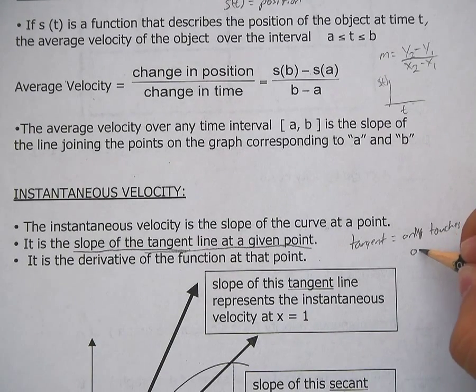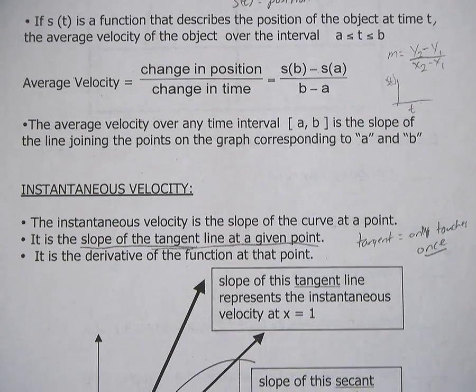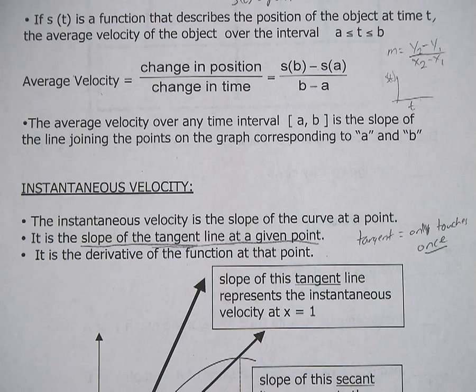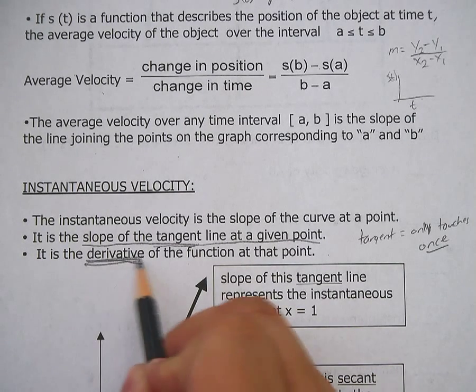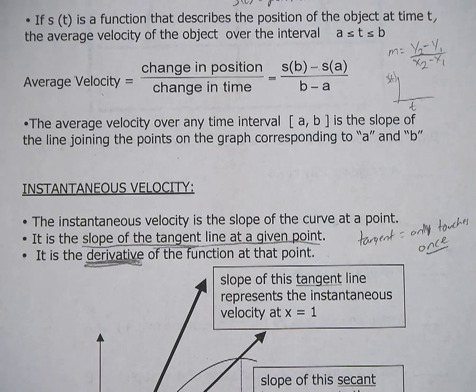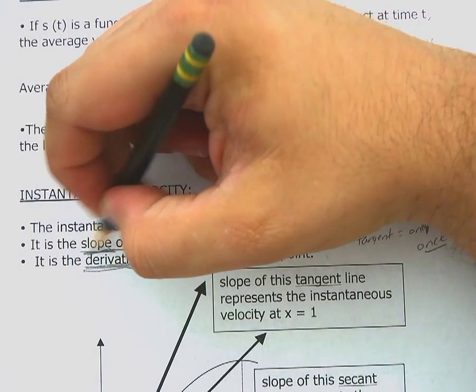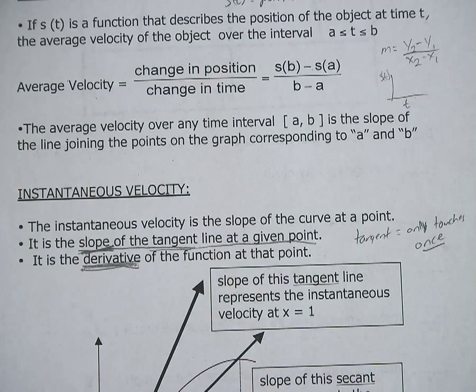Only touches once. Once is very important there. And it is called the derivative. See that word derivative? That is going to shape your future from now till Christmas. Derivative is the slope of the tangent line. It is the slope of the tangent line.